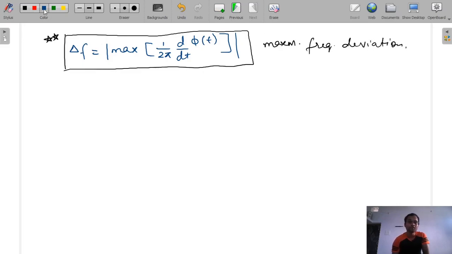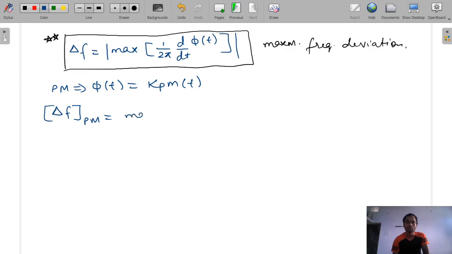And we also know that in phase modulation, now we will find the maximum frequency deviation for phase modulation and frequency modulation both. So in phase modulation, our phi t is equal to kp into mt. Okay, so delta F of phase modulation is equal to maximum value of kp into mt. So when we differentiate this, kp will come out: kp by 2 pi dmt by dt.